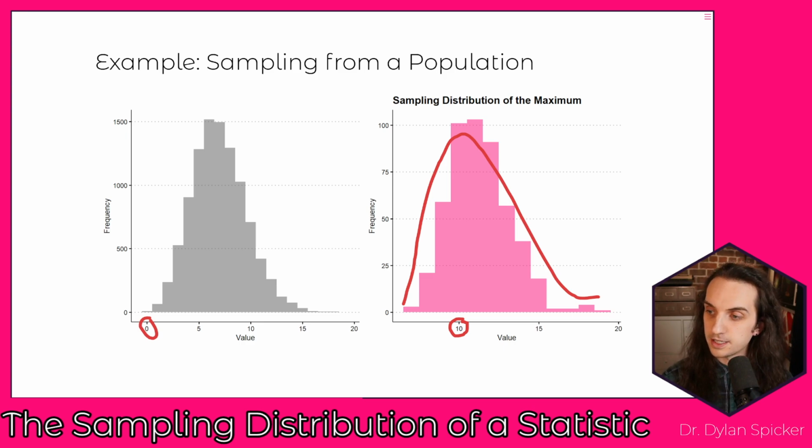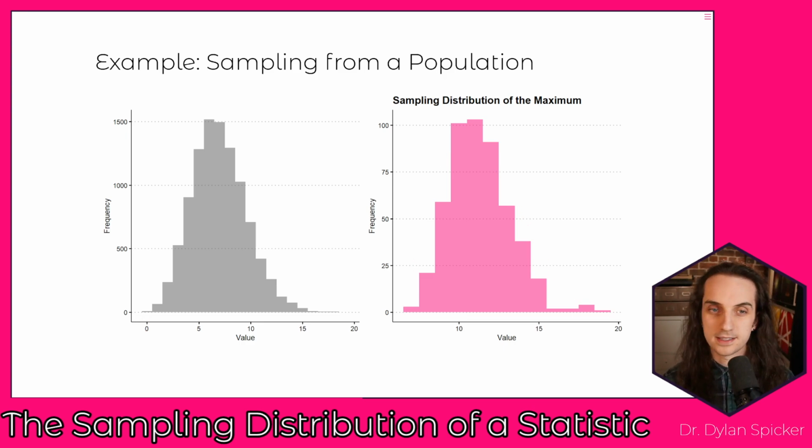But if we actually knew that this was the curve we were looking at for the sampling distribution of this statistic of interest, then what we could say is that every single time we take a sample and compute the maximum, we're actually drawing a value out of this distribution. So it's not the population distribution, which is on the left here. They're different distributions, but as soon as we realize some value for the maximum, we're drawing from a sampling distribution that looks similar to this.